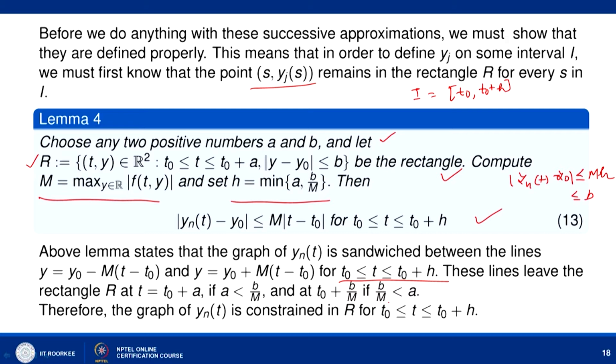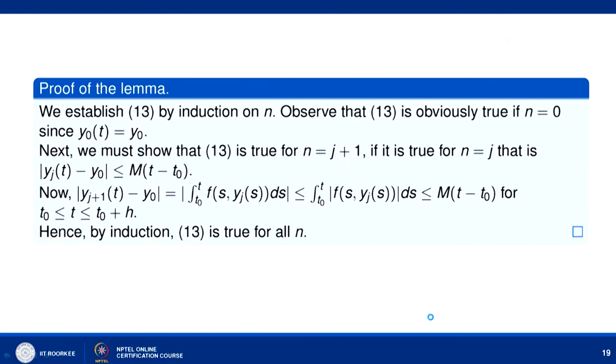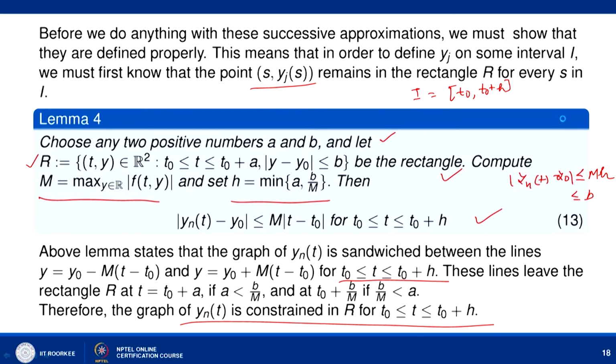Now, so it means that the graph of y_n(t) is contained in R for all t between t naught to t naught plus h. So, let us try to prove this lemma, and the proof of this lemma is given with the help of mathematical induction, and we say that this is obviously true if n equal to 0. So, for n equal to 0 you can simply say that this is modulus of y_0 minus y_0. So, this is automatically less than this quantity.